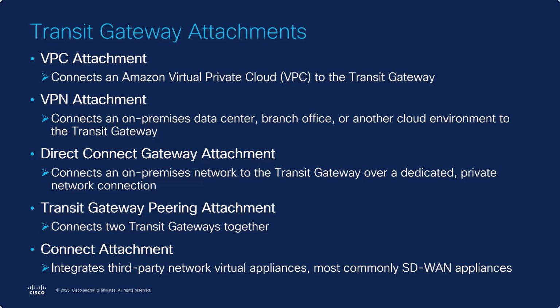VPC attachments connect transit gateway to the VPCs. VPN attachments connect on-prem data center, branch office, or other cloud environments to the transit gateway through a site-to-site VPN. Direct Connect gateway attachment is utilized with AWS dedicated private network connection called Direct Connect. Transit gateway peering attachments allow you to connect two transit gateways together. And a Connect attachment can integrate certain third-party virtual appliances, most commonly SD-WAN appliances, with the transit gateway.